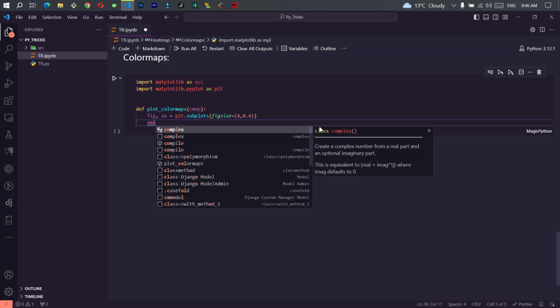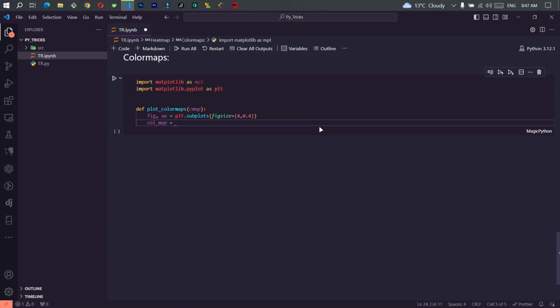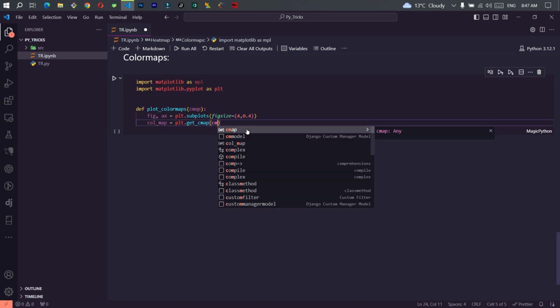And we need another variable called color map, or color maps, plt. With this function of matplotlib, we're going to get and return this color maps. So whatever gets passed into this function as a parameter also goes through this function.